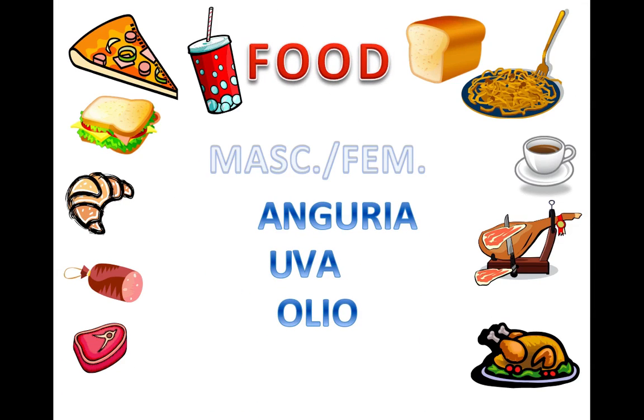Then we have another category of words, anguria, uva, olio. What do they all have in common? They all begin with a vowel. Some are masculine, some are feminine. Regardless of their gender, they will take L apostrophe. And note how it all becomes one word when I put it together. L'anguria, l'uva, l'olio.